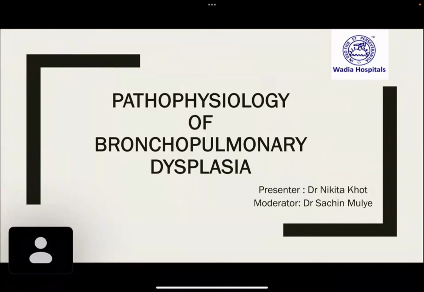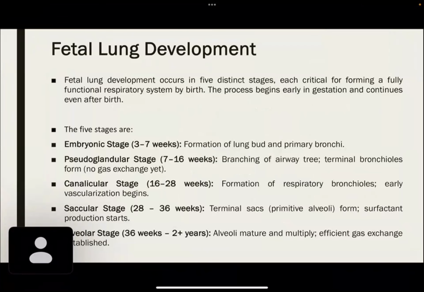I'll be discussing the pathophysiology of bronchopulmonary dysplasia. So, for a better understanding of the pathophysiology, let's start from the fetal lung development. The fetal lung development occurs in five distinct stages, each critical for forming a fully functional respiratory system by birth.